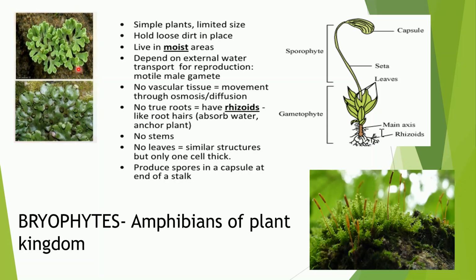But they could not completely do away with water. So these bryophytes fall in between the thallophytes, which were the true aquatic plants, and the next group, pteridophytes, which were the true land plants. So bryophytes needed water as well as land for their survival.